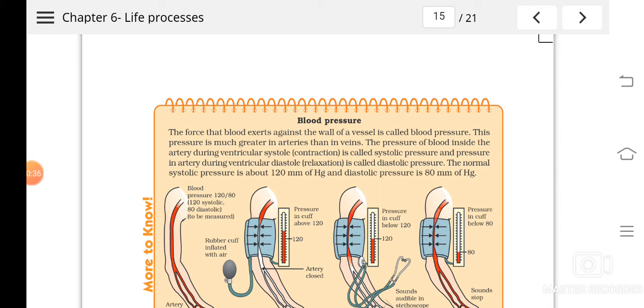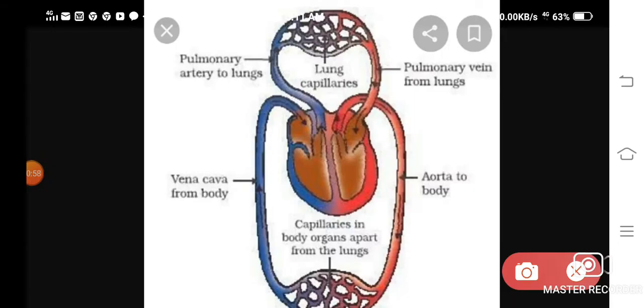Pulmonary circulation means what? The circulation of blood from the right ventricle to the lungs, and from the lungs back to the heart, that is to the left atrium. So that circulation is known as what? The pulmonary circulation. You can see here, that is from the right atrium to what? Lungs.